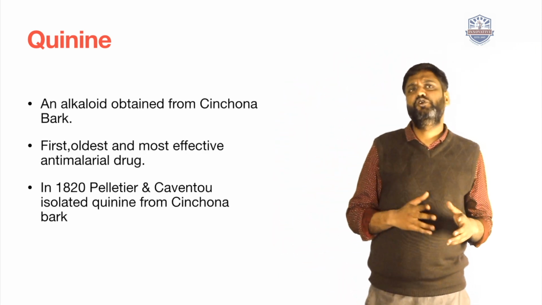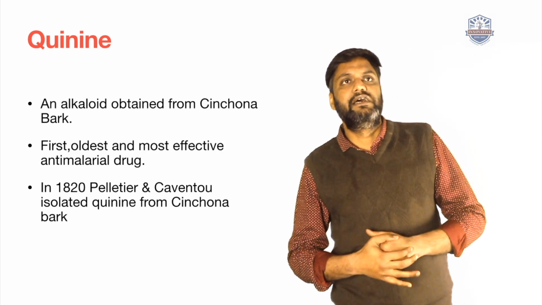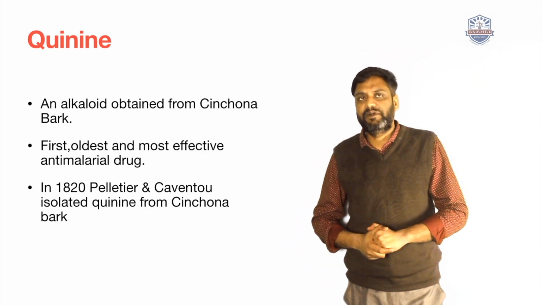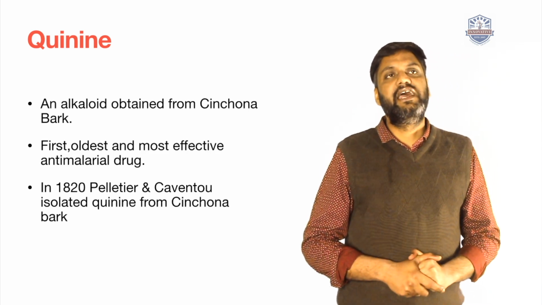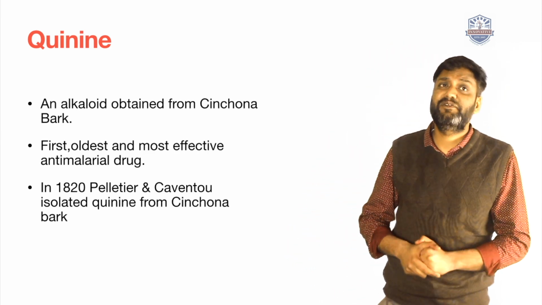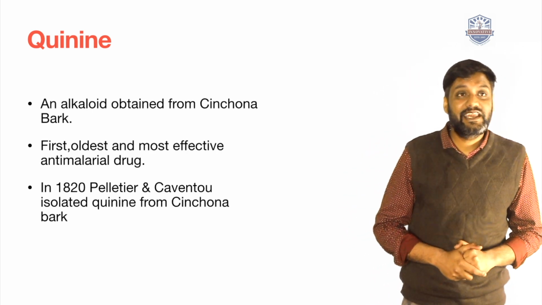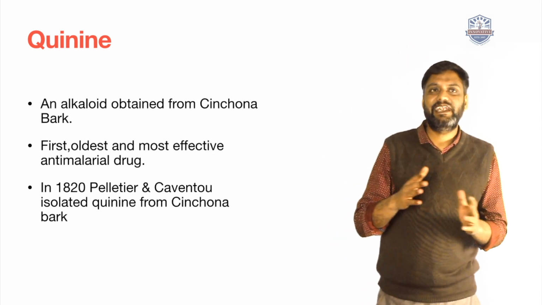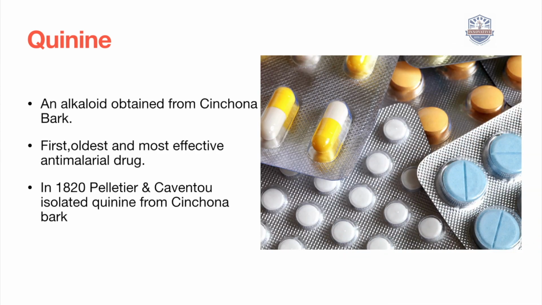In the 17th century, Europeans first used quinine and cinchona bark for normal fever, but after that they turned it into an anti-malarial drug. So quinine is an alkaloid obtained from the cinchona bark, and it is the first, oldest, safest and most effective anti-malarial drug. In 1820, Pelletier and Caventou, please note that they are scientists, isolated quinine from cinchona bark.